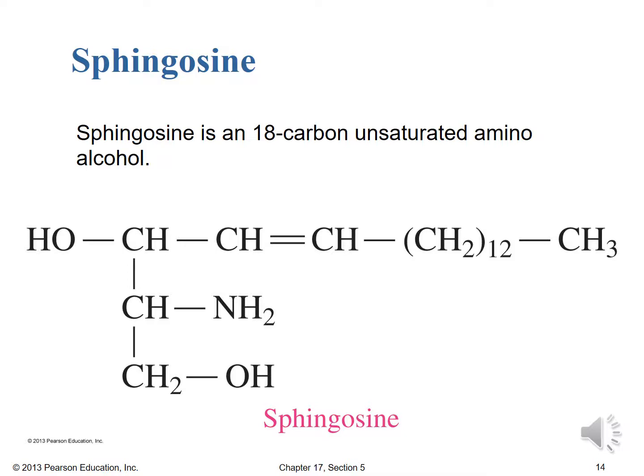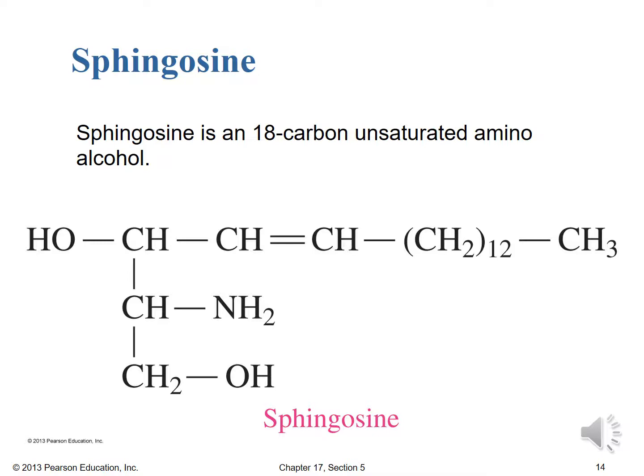You've got to love the names of these amino alcohols, right? We had choline for the lecithins, we had serine or ethanolamine for the cephalins. Now we've got sphingosine, which is an 18 carbon unsaturated amino alcohol. And so you see it there. It has that carbon-carbon double bond just one carbon after the carbon containing the hydroxyl group, or at least one of the hydroxyl groups, the hydroxyl group at the top left anyway in this representation. Then we've got another hydroxyl group down a couple carbons later.